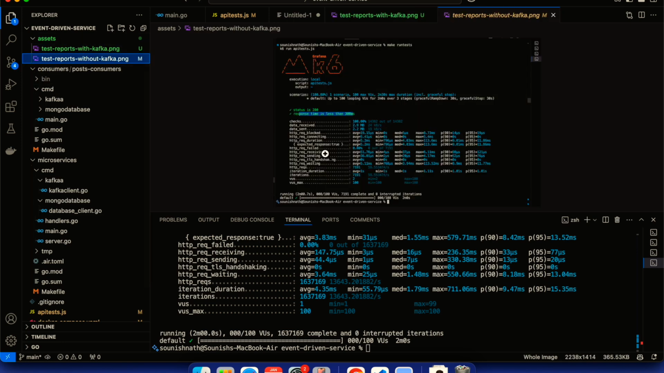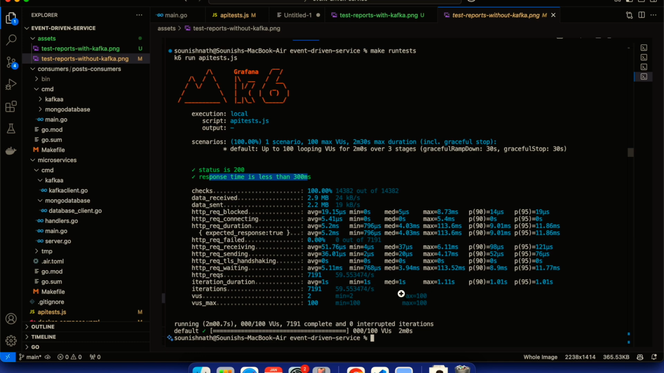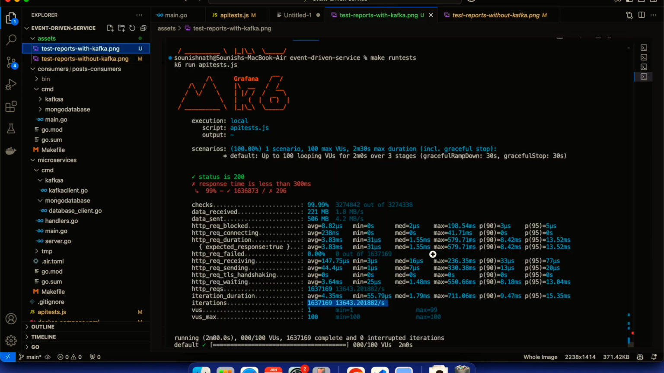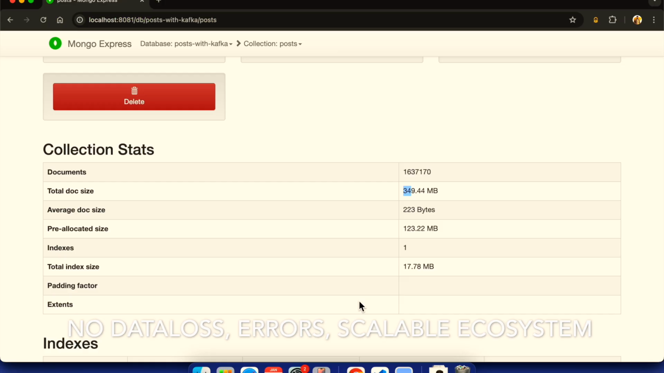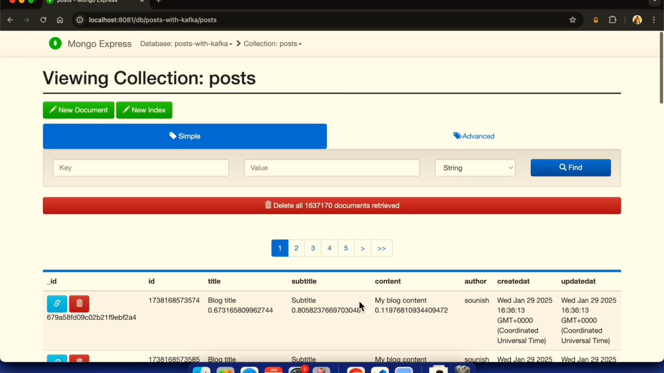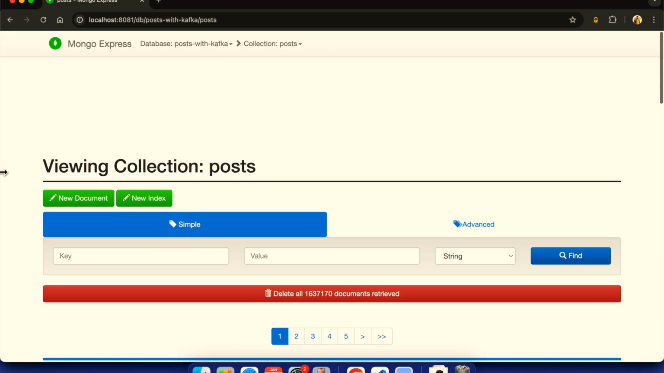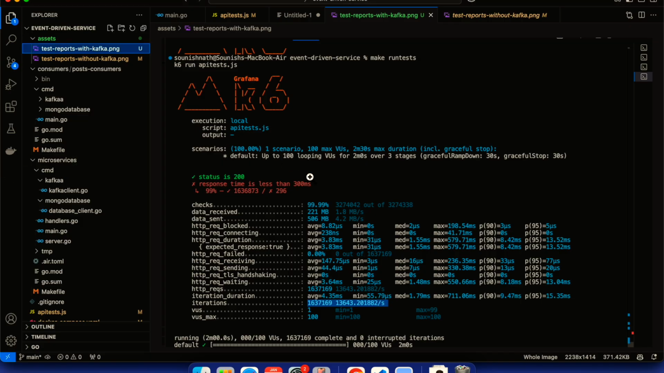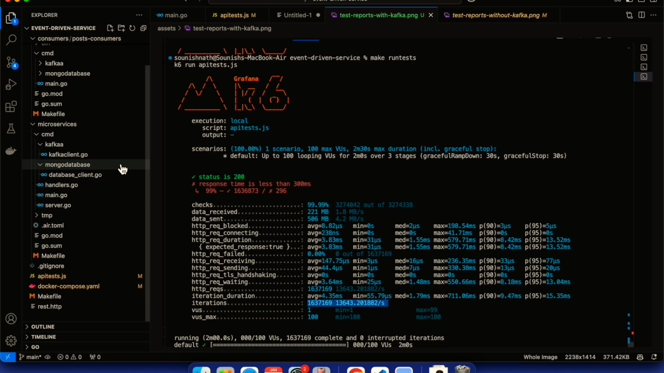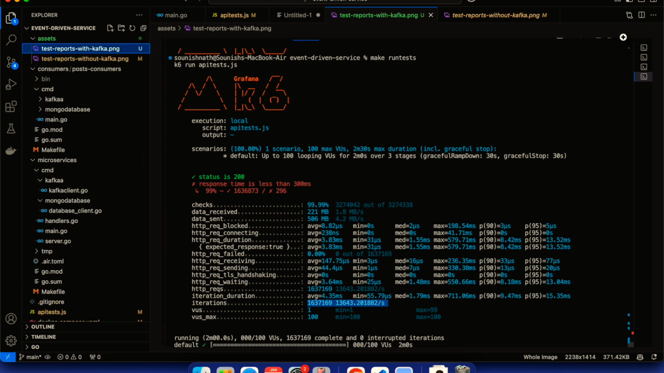If you look at without Kafka, we were able to process 59 requests per second. Total requests were 1791, but with Kafka we are able to process this many records and requests per second. The RPS is pretty high, 13,000 requests per second, without any data loss, and I am able to capture all the data in my MongoDB database. That's all. I hope you have loved it. That's the magic of using Kafka as an event-driven service for your high throughput system, and it's a very easy implementation.